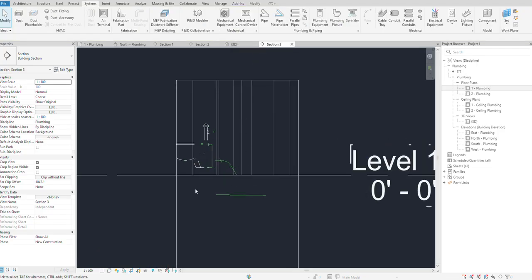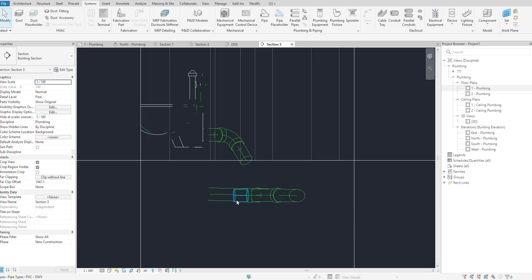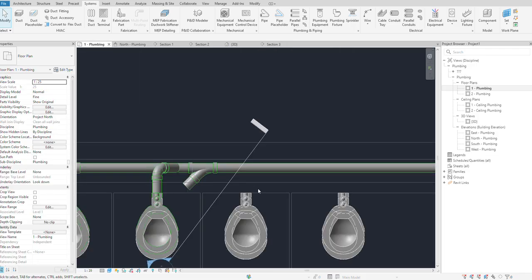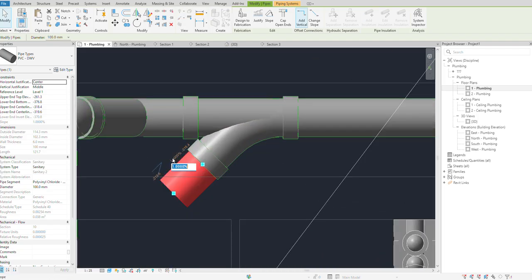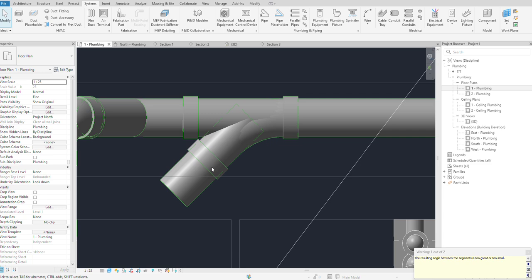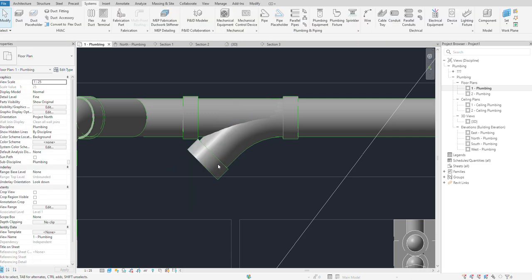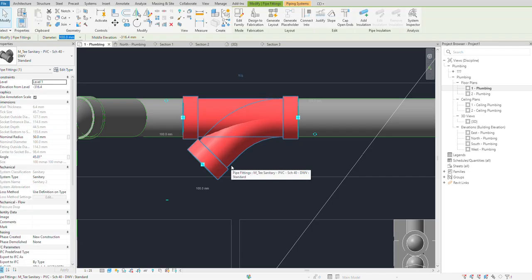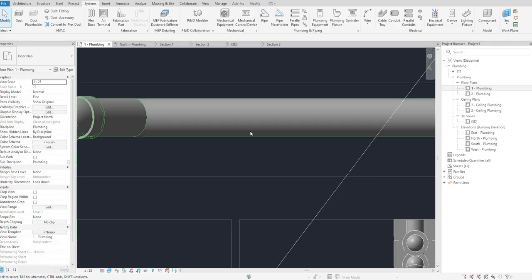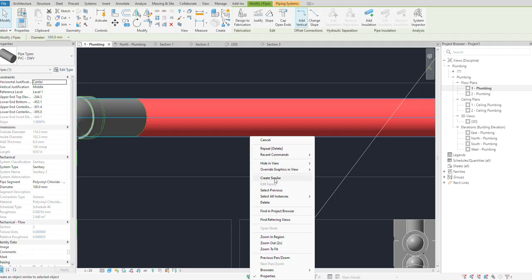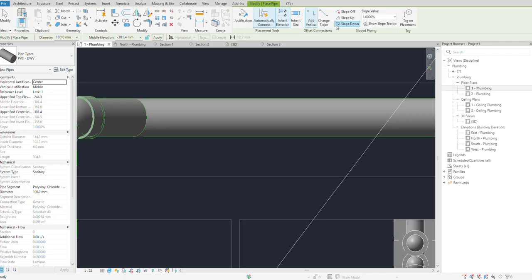Go to view. Okay. This one, oh, slope down. I want slope up. I made a small mistake here. Maybe not a small one, it's a big one. I can change the slope to up by putting a minus. But listen, what I'll do is delete this elbow, sorry, Y branch. Create similar, inherit elevation, slope up.